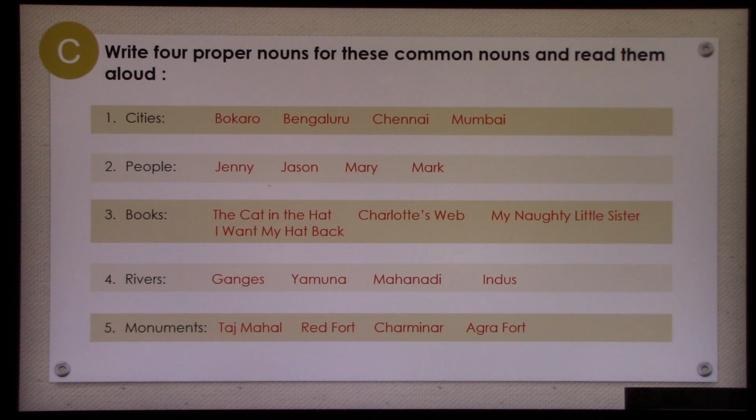Now children, you are open to write of your own. You need not copy the ones which I have given. Now you will do all these works in your grammar textbook. Okay, I hope you have understood the difference between the common nouns and the proper nouns. Thank you.